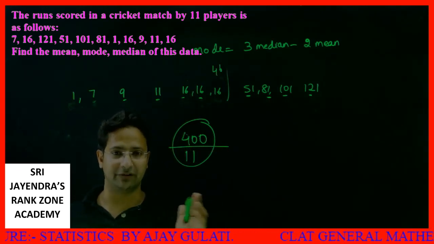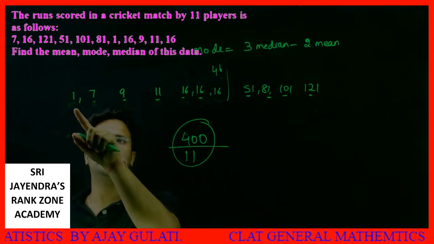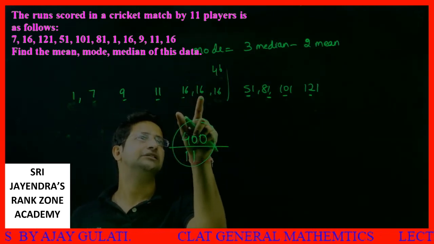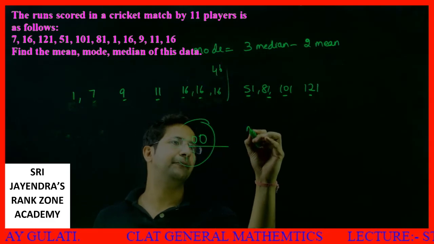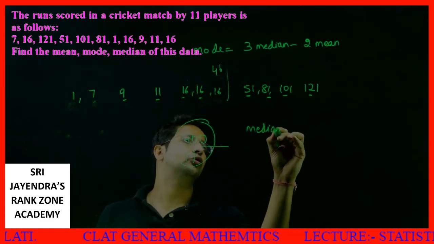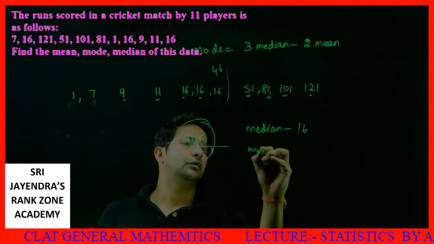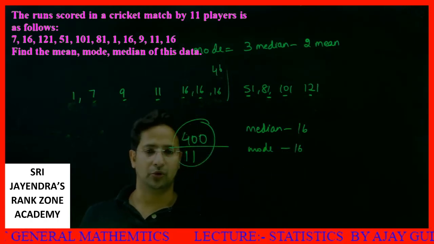Median will be, these are 11 values, so the 6th value will be the median. First, second, third, fourth, fifth, sixth. This is the 6th value. This is the median. Also, this is the mode.